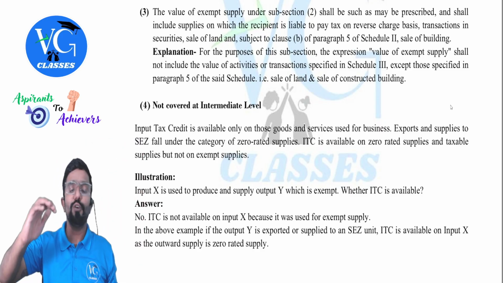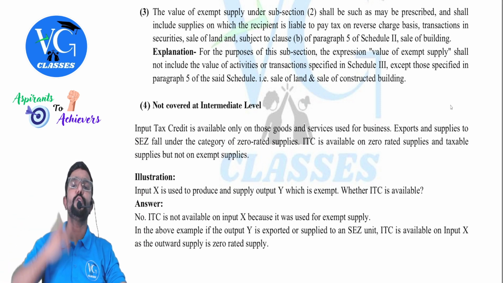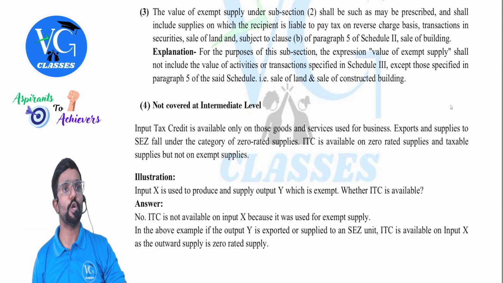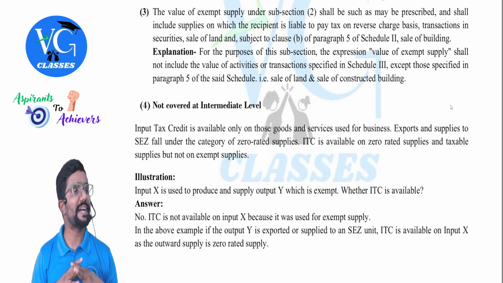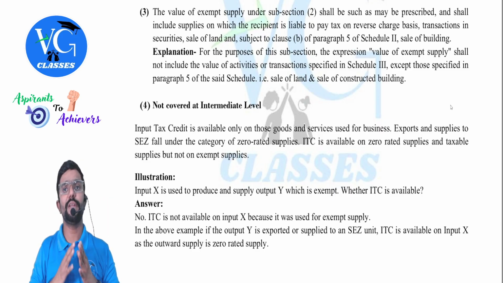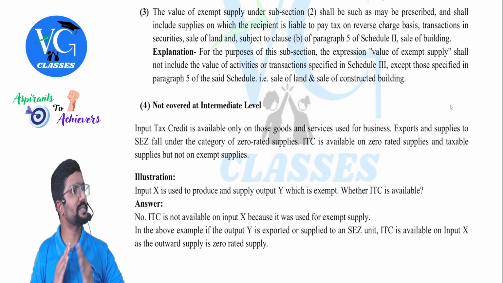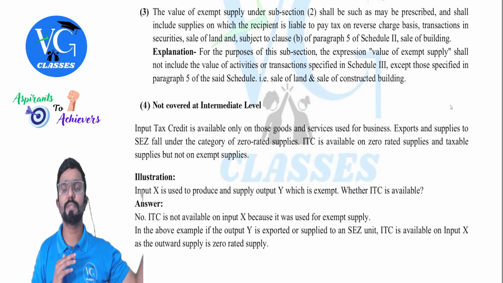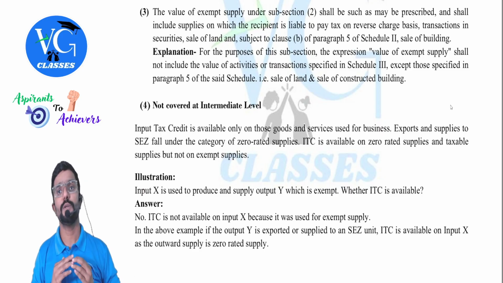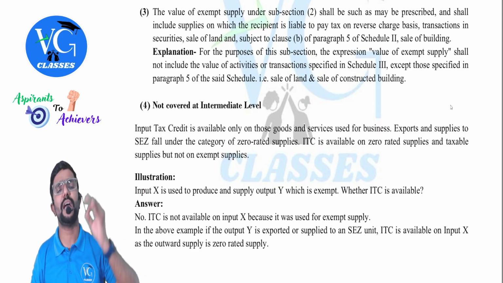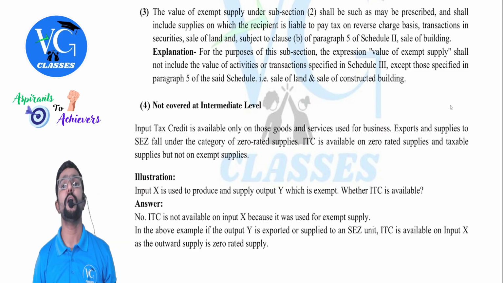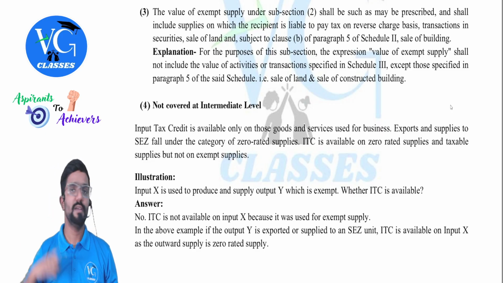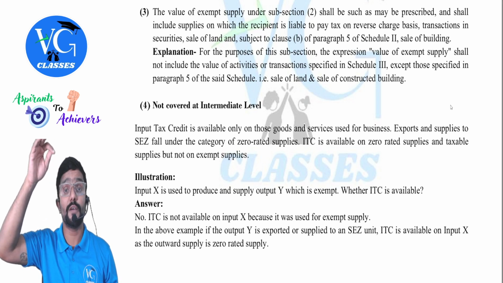But before I enter subsection 3, let us just try to recall what is the definition of aggregate turnover, guys. Where is the definition of aggregate turnover given? Section 2, clause 6. What is it, sir? Aggregate turnover includes all the taxable outward supply plus exempt supplies plus exports plus interstate supplies of a person having same PAN calculated on all India basis, but excluding GST and cess. Correct? This is aggregate turnover definition.